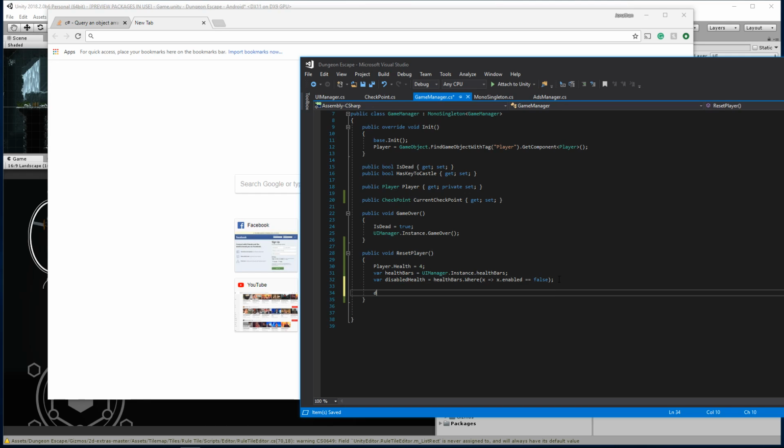And then what I should be able to say is disabled health dot for each, because it's still not a list. That's annoying. It's not enumerable. But now what I would be able to do is basically say for each health in disabled health, we can go ahead and say health.enabled is set to true. And this will actually turn on all of the health things. This right here is called LINQ.